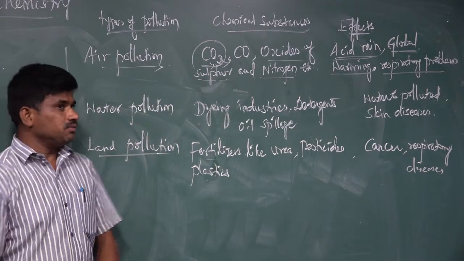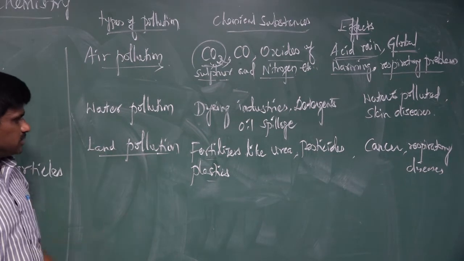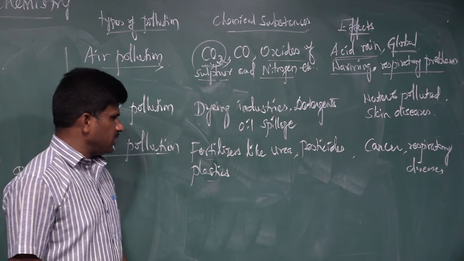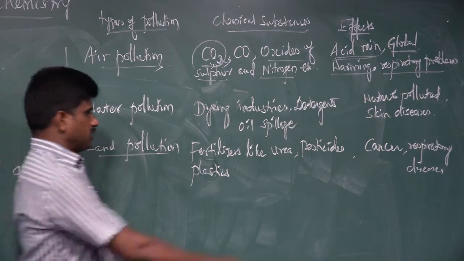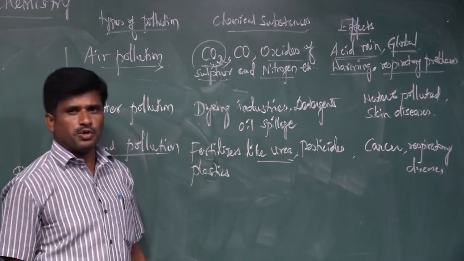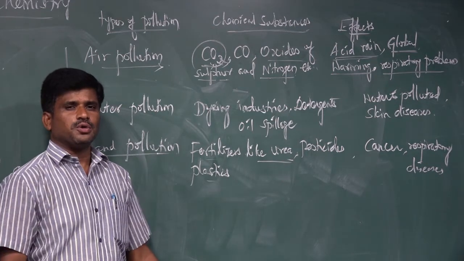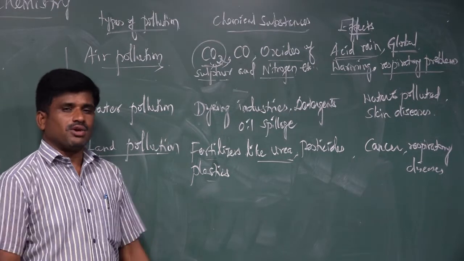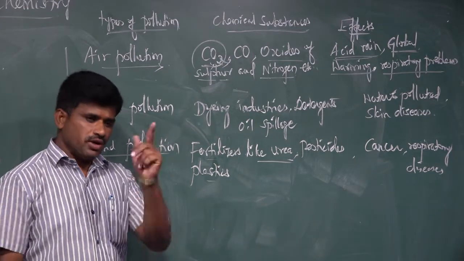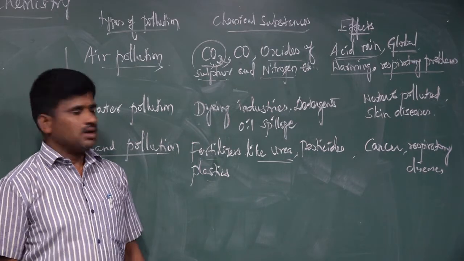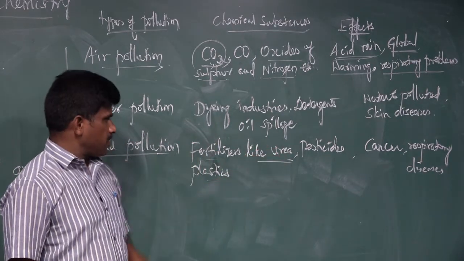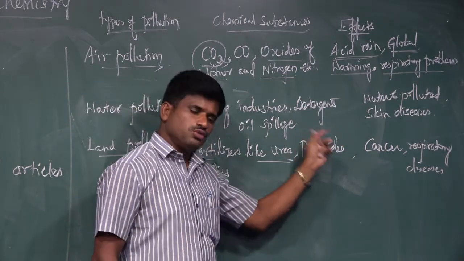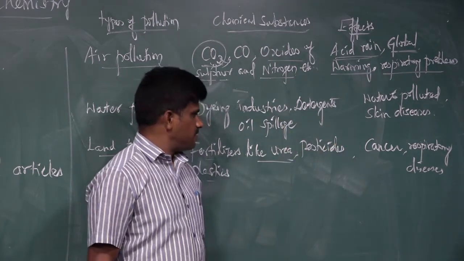The third type of pollution is land pollution. How is land polluted? We are using many fertilizers like urea. Without urea, no plant is cultivated, there is no farming at all. In agriculture, whatever farming takes place, urea is essential. It is a chemical. So there are fertilizers like urea, and then pesticides, which are also used for cultivating the crops.